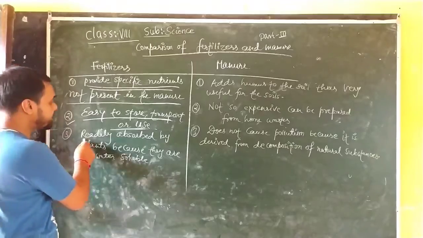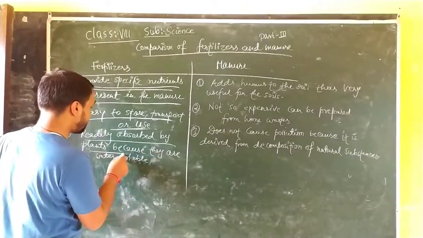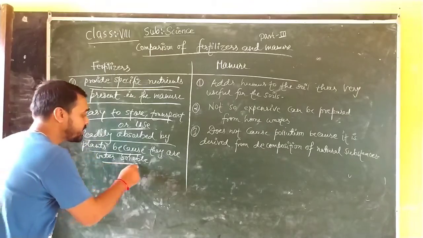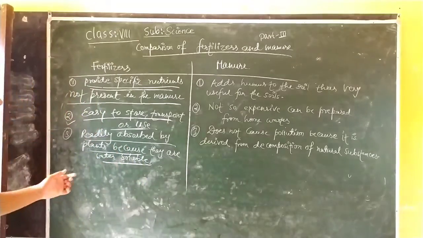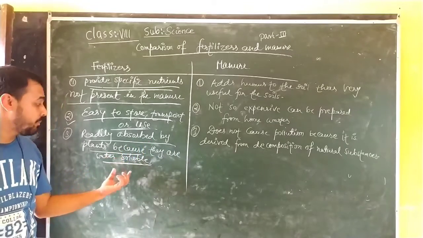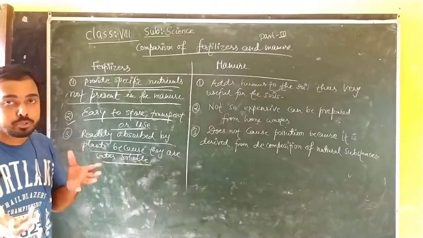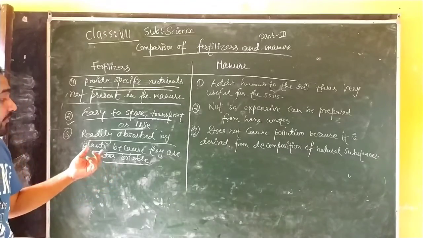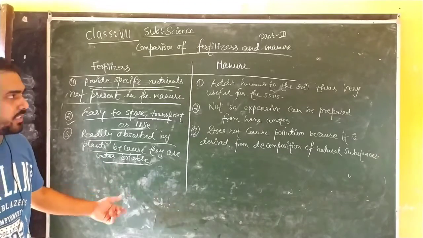The third one is that it is readily absorbed by plants because they are water soluble. Means they can be easily absorbed by the plants. Why? Because it is made by a process in which it is water soluble, and water soluble means the one which can dissolve in water easily.